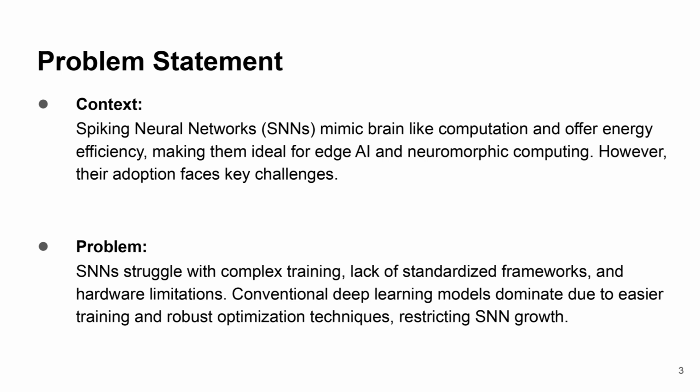Spiking neural networks, inspired by the brain's neural mechanisms, offer a promising alternative due to their event driven nature and energy efficiency. However, effectively adapting SNNs for time series data remains a challenge, particularly when aligning time steps and preserving continuous temporal information. This work aims to bridge that gap by developing efficient and effective SNN based models tailored for time series forecasting, ensuring both high accuracy and low energy consumption.